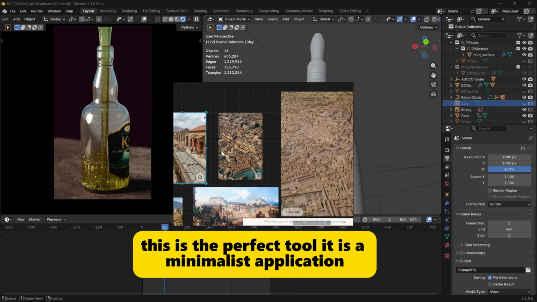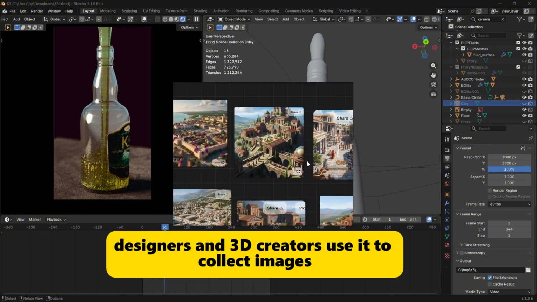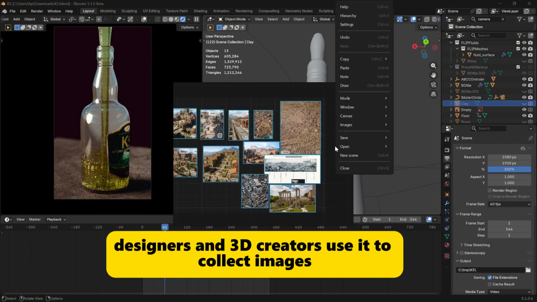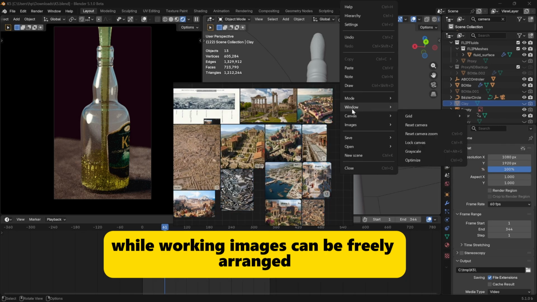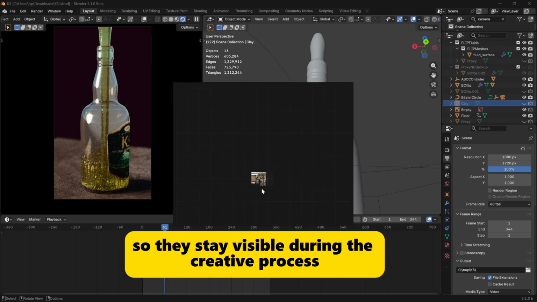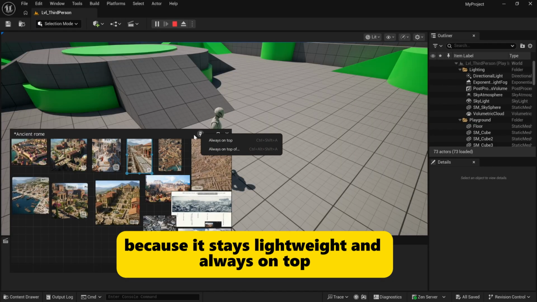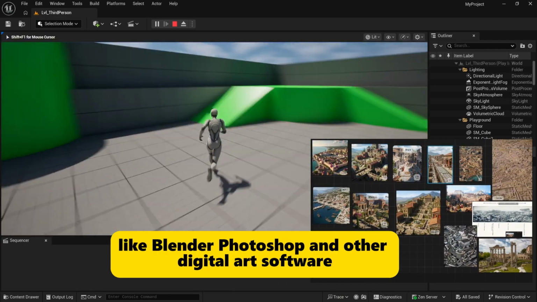It is a minimalist application used to organize visual references on an infinite canvas. Artists, designers, and 3D creators use it to collect images, mood boards, color palettes, and inspiration in one place while working. Images can be freely arranged, scaled, grouped, and locked in position so they stay visible during the creative process. Because it stays lightweight and always on top if needed, it integrates smoothly with workflows and tools like Blender, Photoshop, and other digital art software.